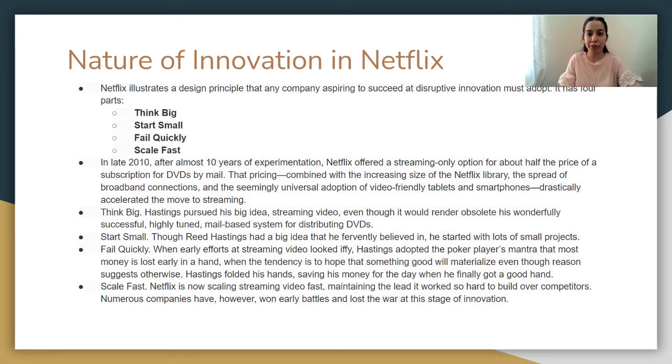Now, talking about the four principles. Think big: Hastings pursued his big idea, streaming video, even though it would render obsolete his wonderfully successful, highly tuned mail-based system for distributing DVDs. Start small: though Reed Hastings had a big idea that he believed in, he started with lots of small projects. Fail quickly: when early efforts at streaming video looked iffy.